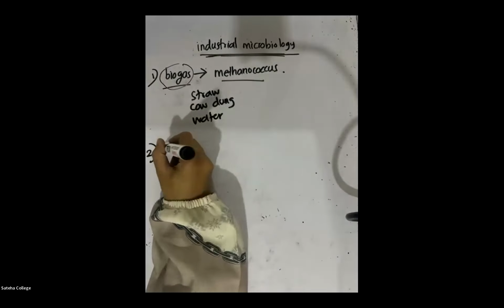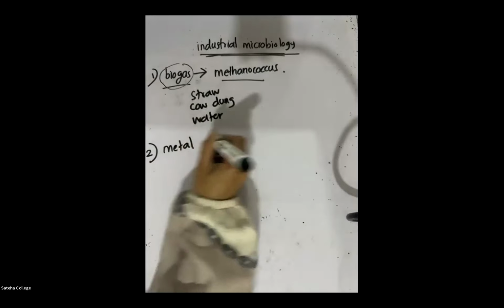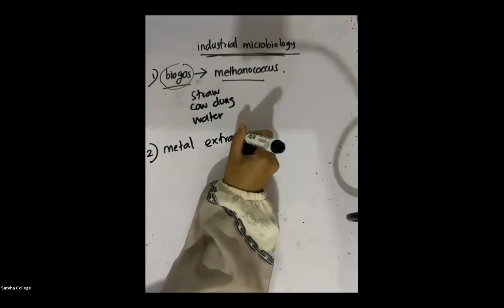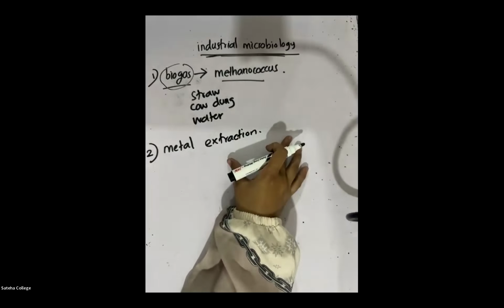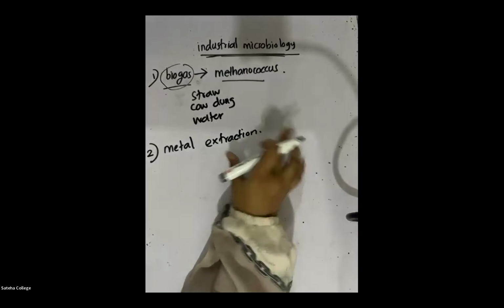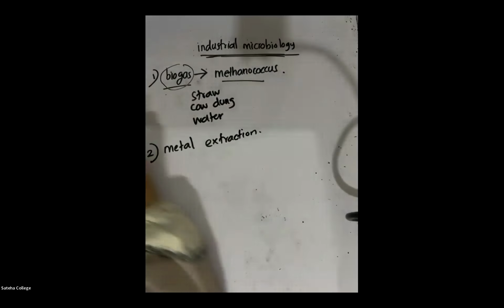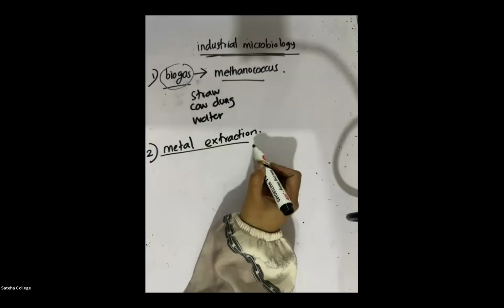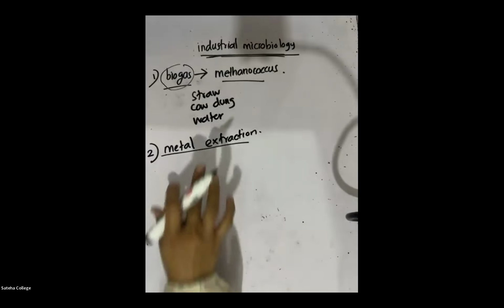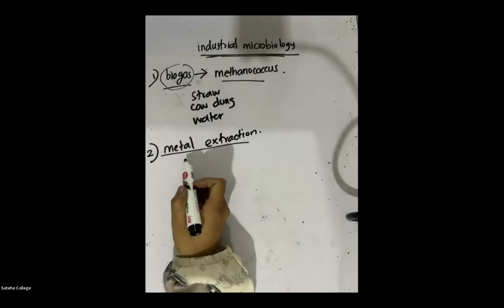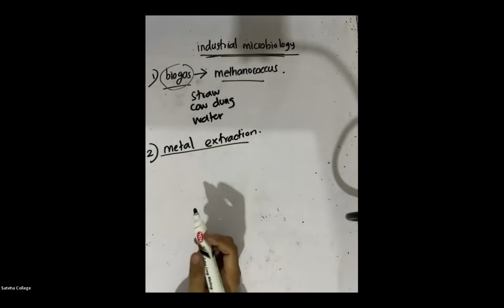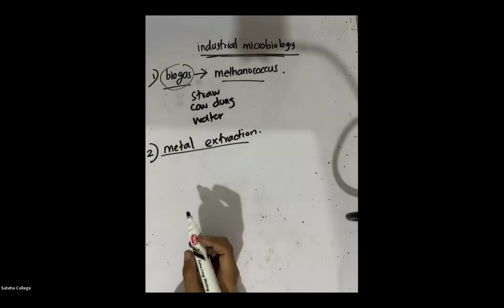The second industry that we are going to talk about is metal extraction, like how to extract metals. I guess I taught this as well. Online students, I think, but physical students, I taught this, metal extraction. Yes, so I'll just revise it again. Listen. Metal extraction is a process where we extract the metals from the low grade ores.